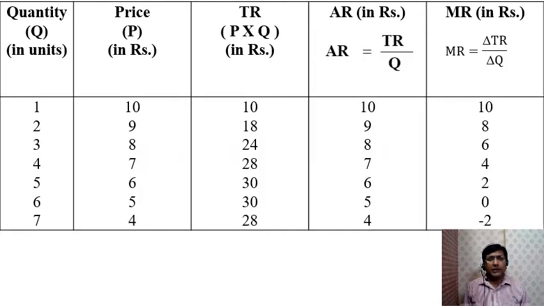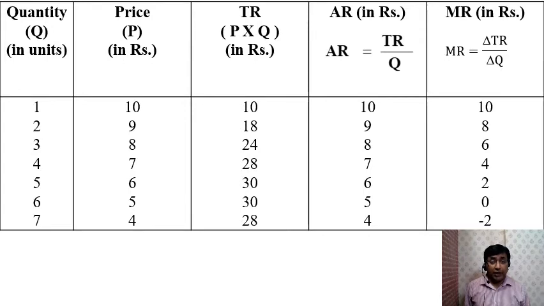Now, let's analyze the revenue structure under monopoly. The pricing strategy followed by a monopolist is different than the pricing strategy followed by the sellers operating under perfect competition. Under perfect competition, the price of the commodity remains constant. But under monopoly, if the customer is purchasing more quantity, then as a seller, you will have to reduce the price of the commodity. Or it is said that it's better that you reduce the price of the commodity.